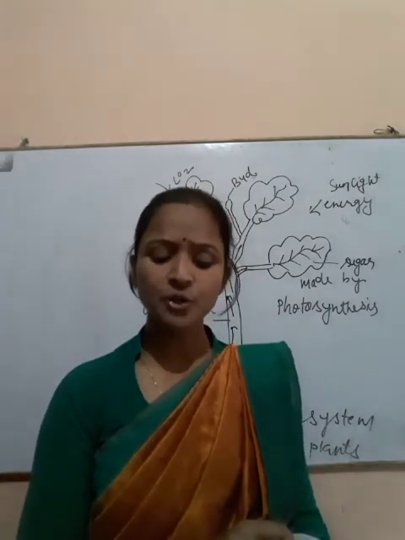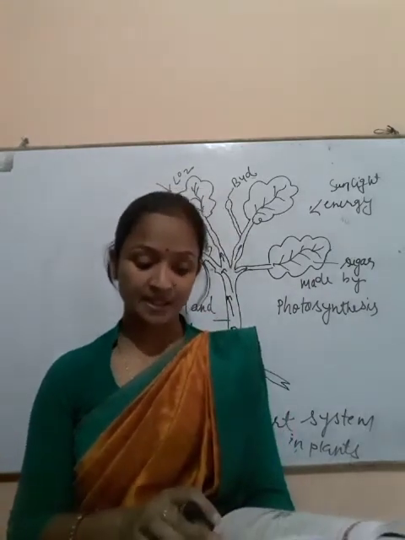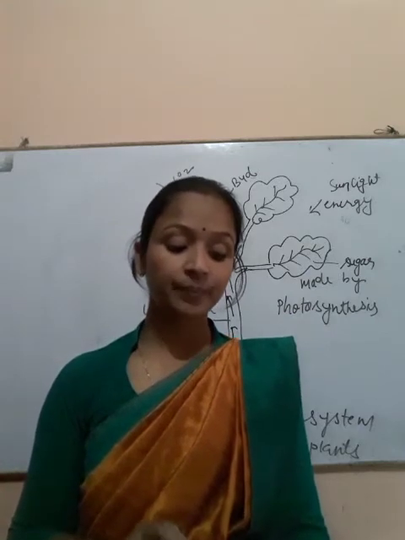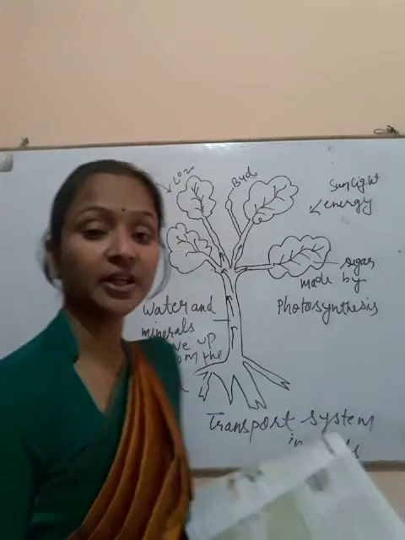How can we show that these two transport systems occur in plants? Activity 11.1.